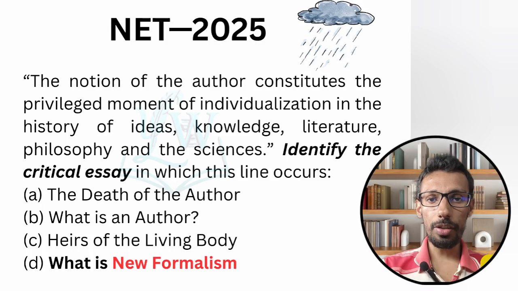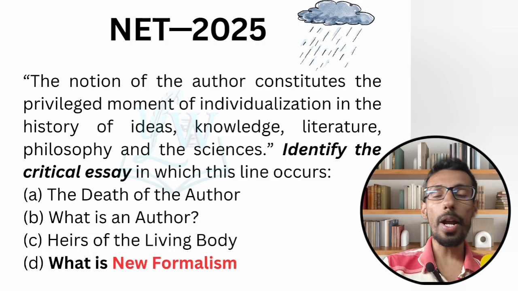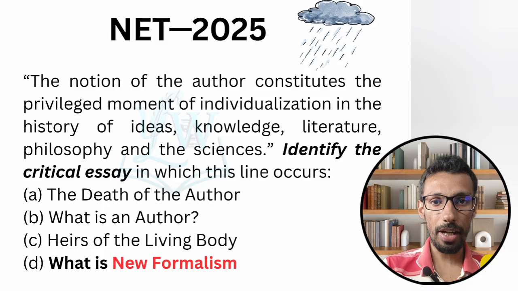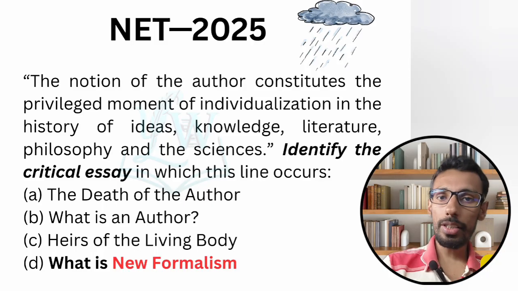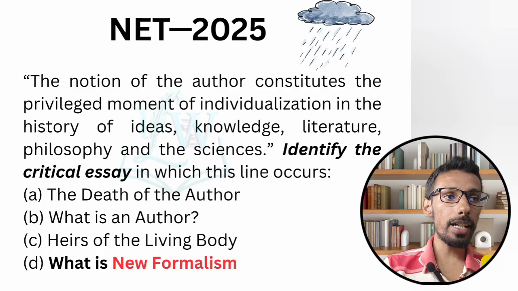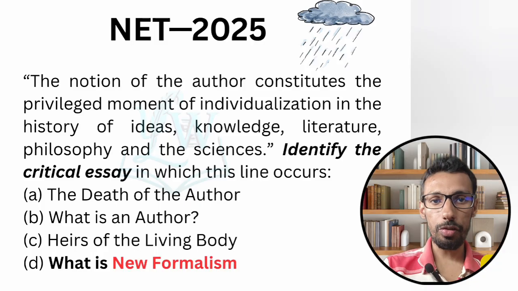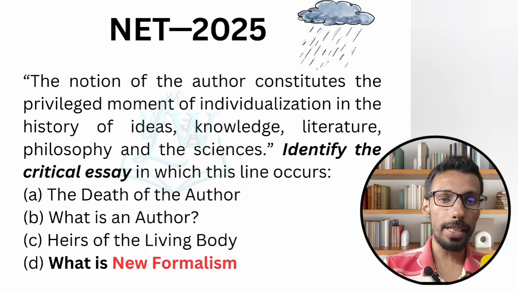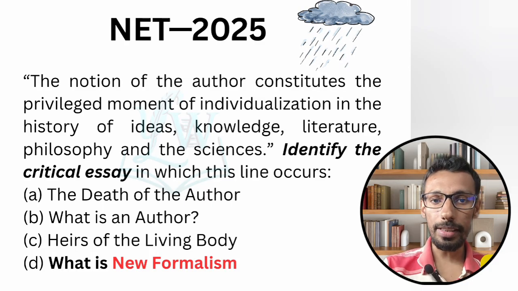Dear students, I have news for you. The pattern regarding Russian formalism has changed completely, and this is the new pattern. NET examination question, 2025 June. Go for the four different options: date of the author, what is an author, air on the living body, and what is new formalism. So this is the name of the essay they already gave in the June 2025 NET examination.